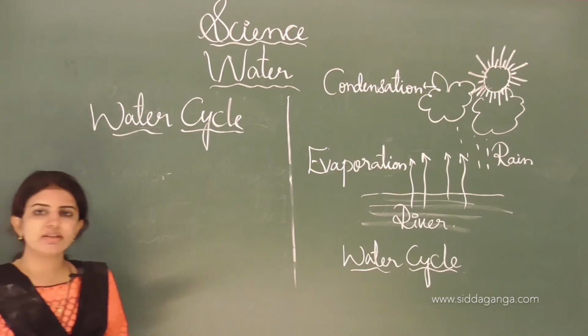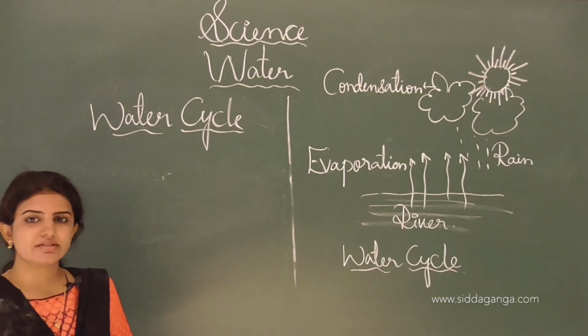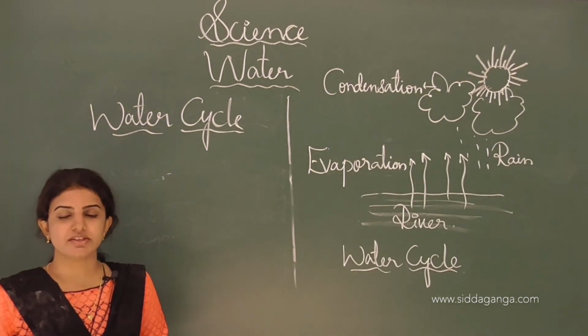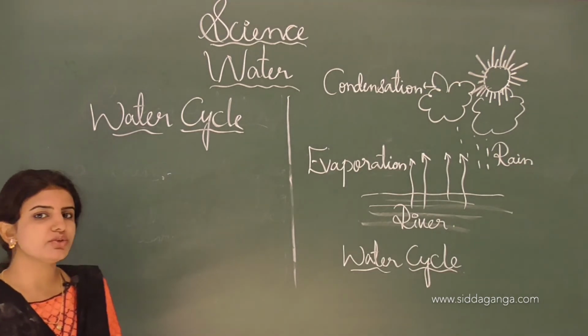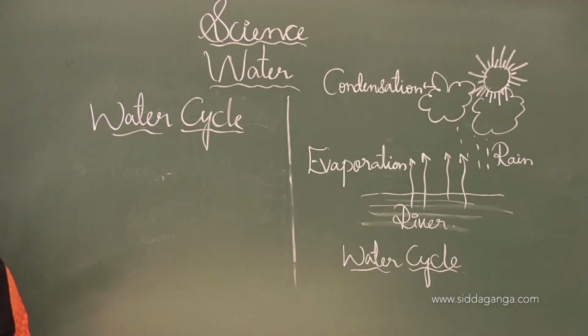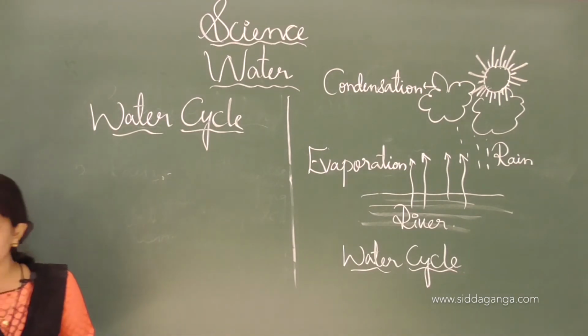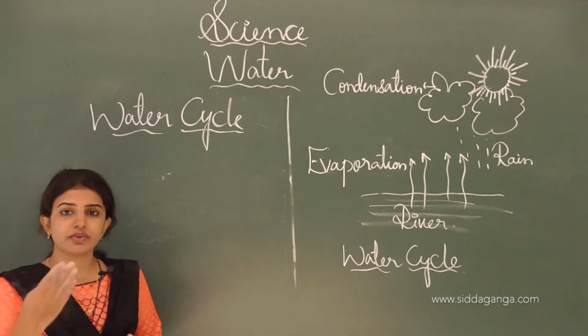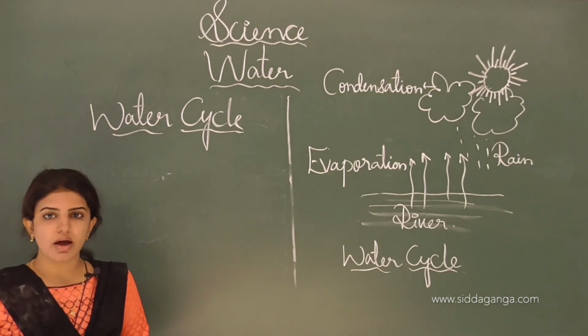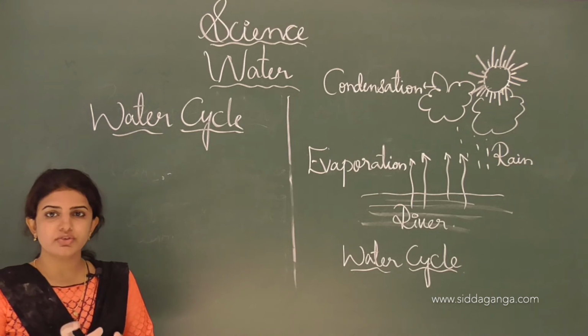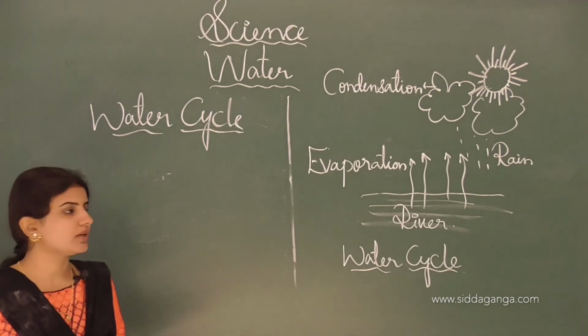Water cycle is nothing but a cycle which carries the water. Water cycle means a continuous or cyclic path of water, where the water continuously moves from the earth to the atmosphere and from the atmosphere back to the earth again, and this continuous process is known as water cycle.